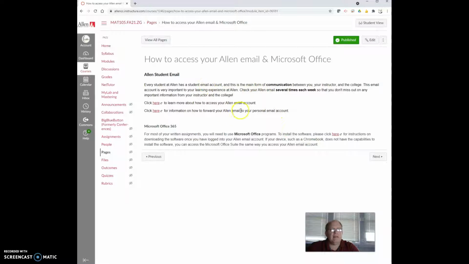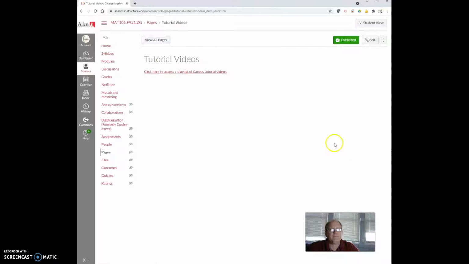This talks about Allen Email and Microsoft Office. You should download Microsoft Office if you haven't already. You get it as part of being an Allen student. Check your email a lot. Hopefully you get your announcements set up so they'll come to your email. That'd be the best thing for you to do. I believe you can do that through your account, and you can turn on your notifications. There's some tutorial videos in here on how to navigate Canvas. That'd be good to watch.